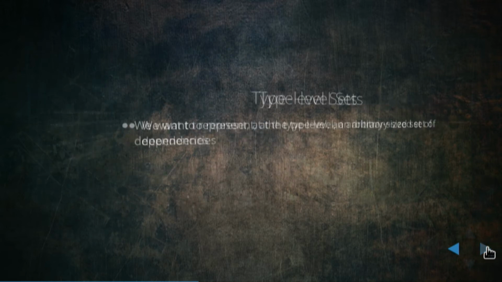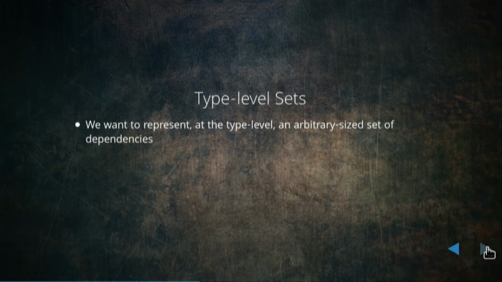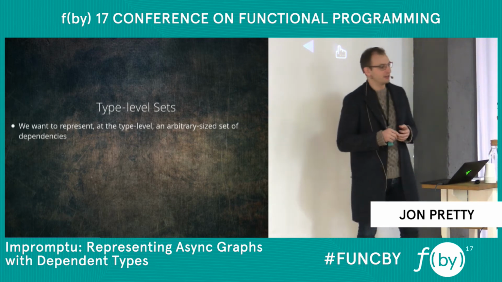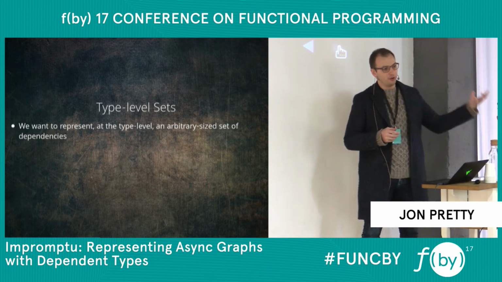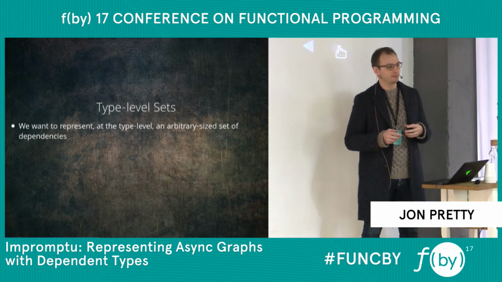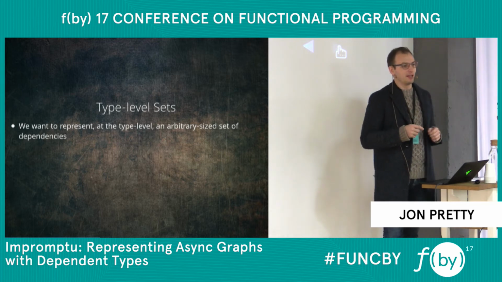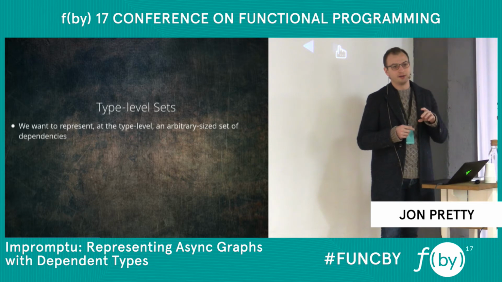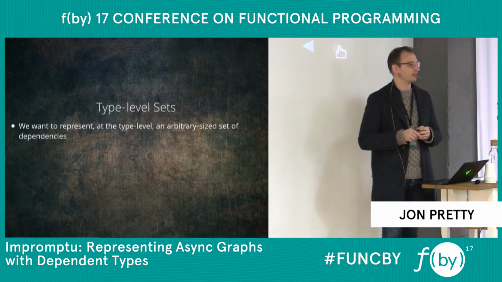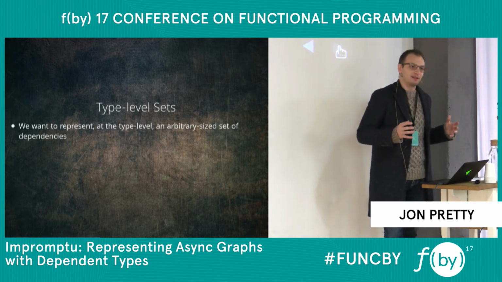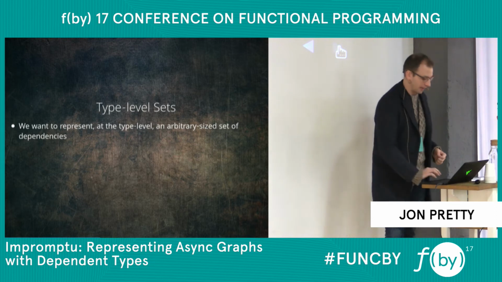These types might be a little bit more complicated than others you've seen. Now, you can think of a graph, or at least you can think of each node in the graph as being defined in terms of the nodes from which it has incoming edges. Okay? And that is a set. There's a set of other nodes in the graph. It's a set because the edges don't come in any particular order, and there is at most one edge going into each node in a graph. Okay, so it's a set. And I want to represent a set at the type level because I'm trying to encode this graph at type level.